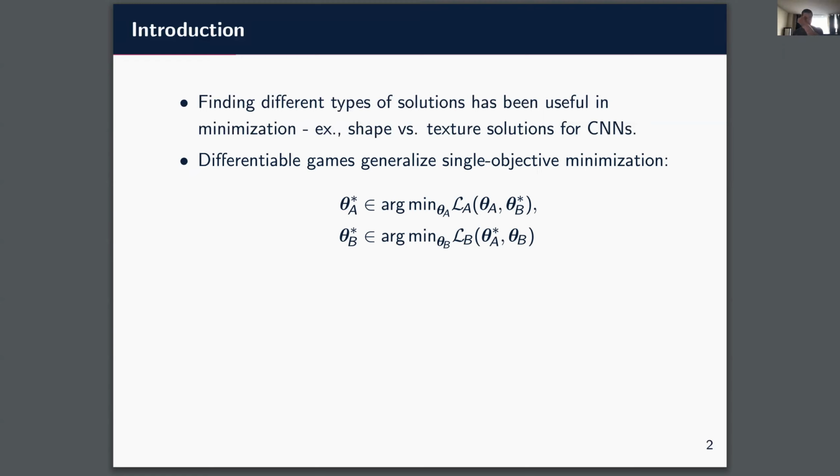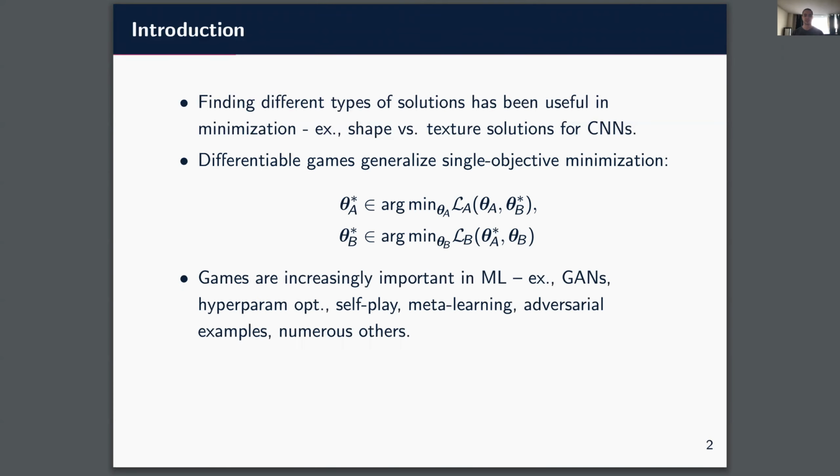Solution concepts for games often involve finding points where no player can gain from changing their strategy unilaterally. For example, a Nash equilibrium. Finding solutions in games has been of increasing interest in machine learning. For example, generative adversarial networks, hyperparameter optimization, self-play, meta-learning, adversarial examples, curriculum learning, architecture search, and many others.